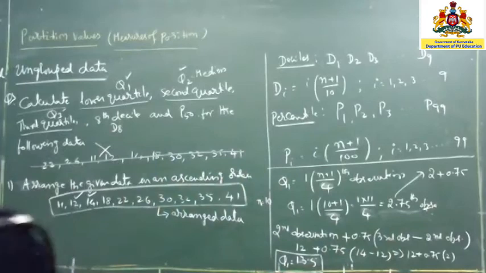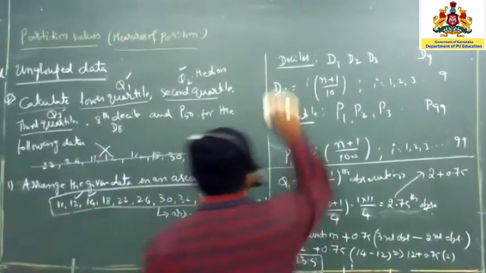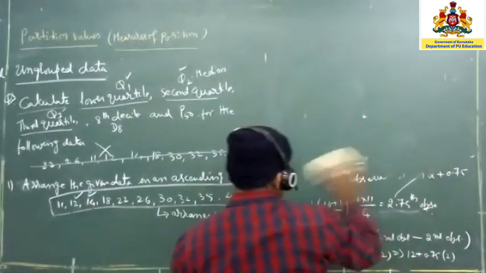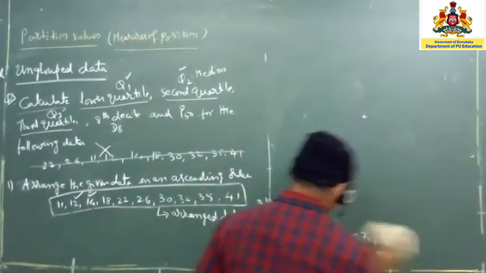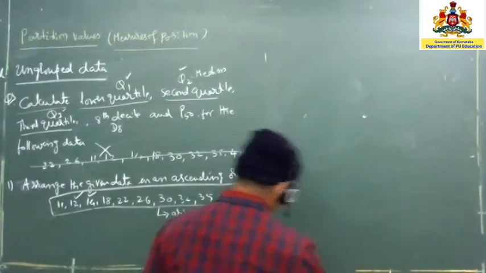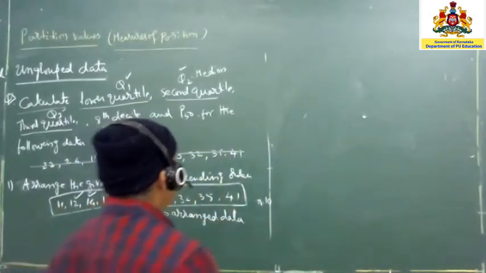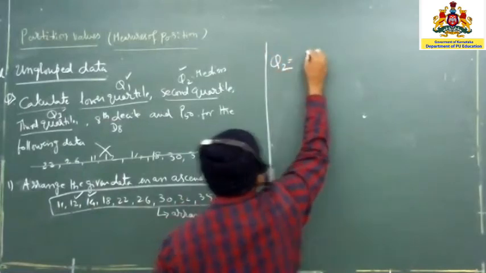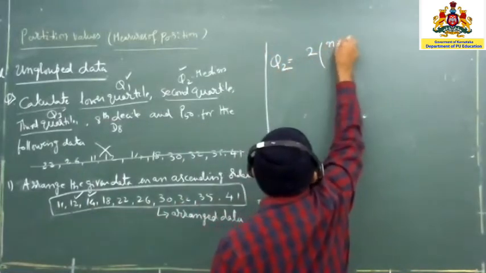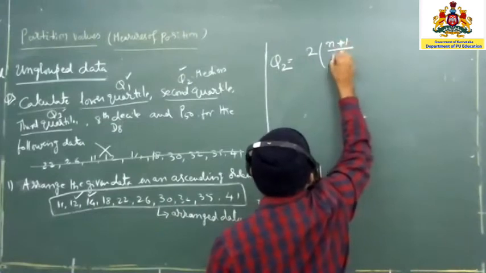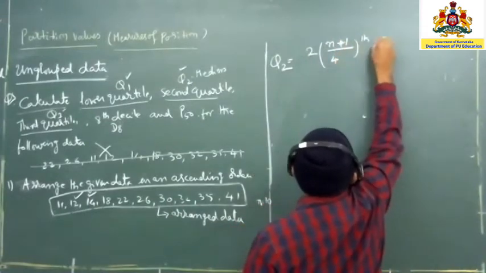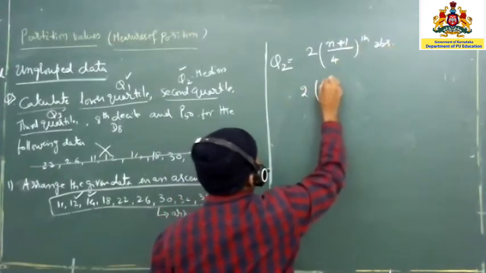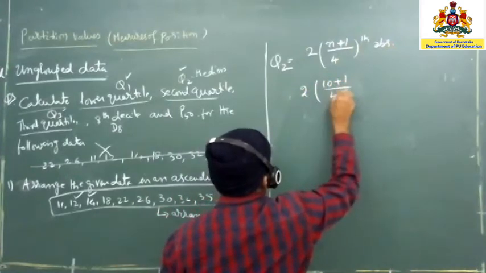Now I am going to explain the same thing for the second quartile. What is the formula for the second quartile? Q2 is 2 into n plus 1 divided by 4 observation. Now n is 10, because there are totally 10 numbers we have.